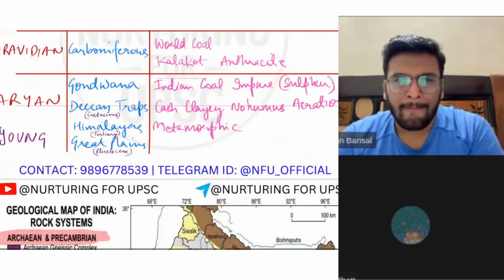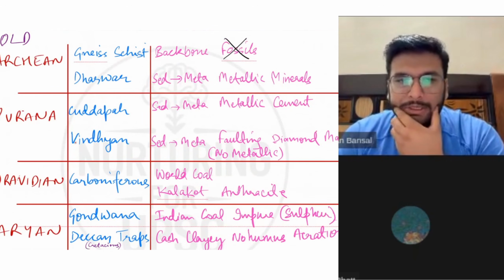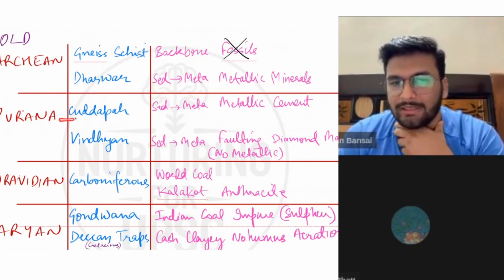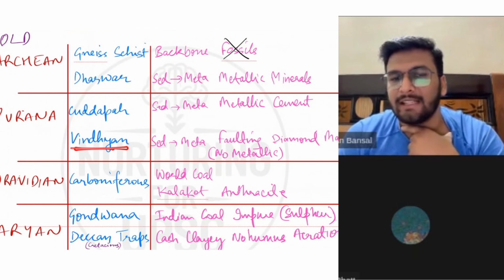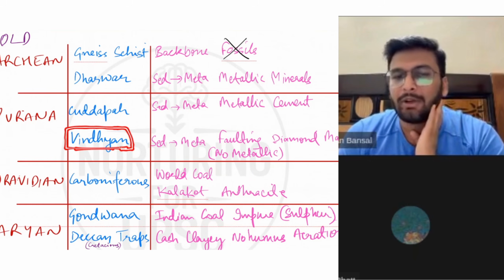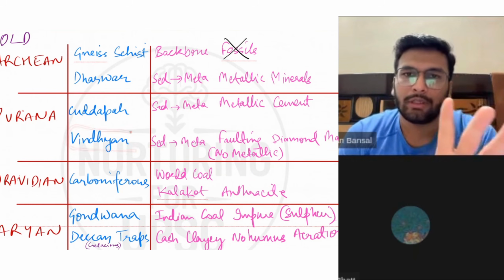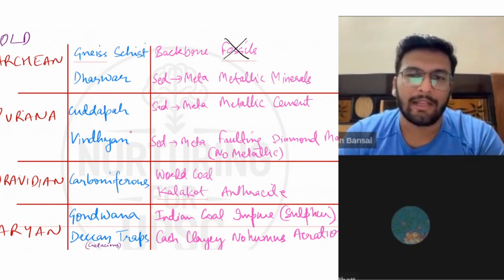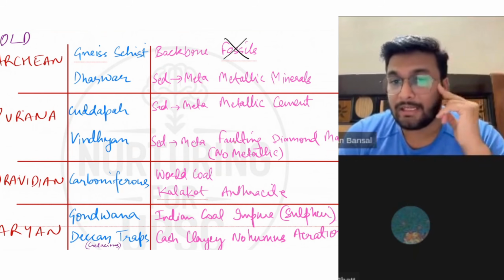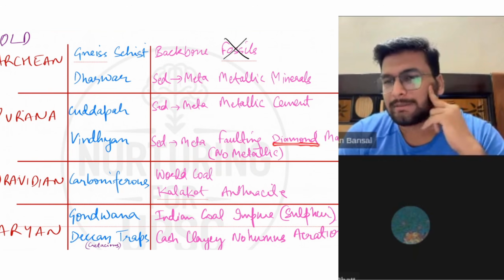Now Purana rocks are Kadapa rocks and the Vindhyans, broken down into two parts. You must have guessed why I have covered this Vindhyan: because it is a faulting area. Now if an area has undergone faulting, it simply means it will not have metallic minerals. So the Vindhyan area, a faulting region, has no metallic minerals, and is famous for diamonds, gemstones and marbles.